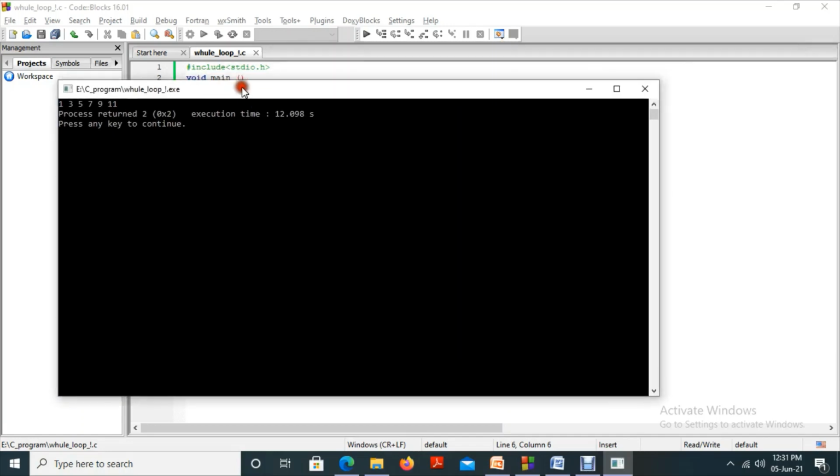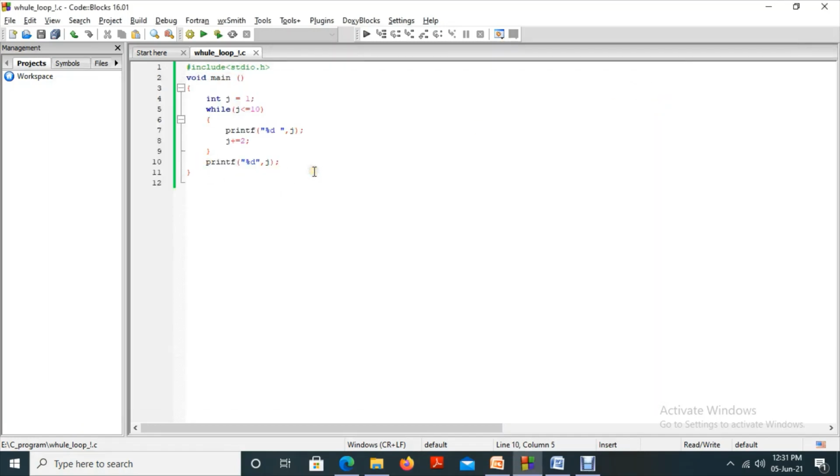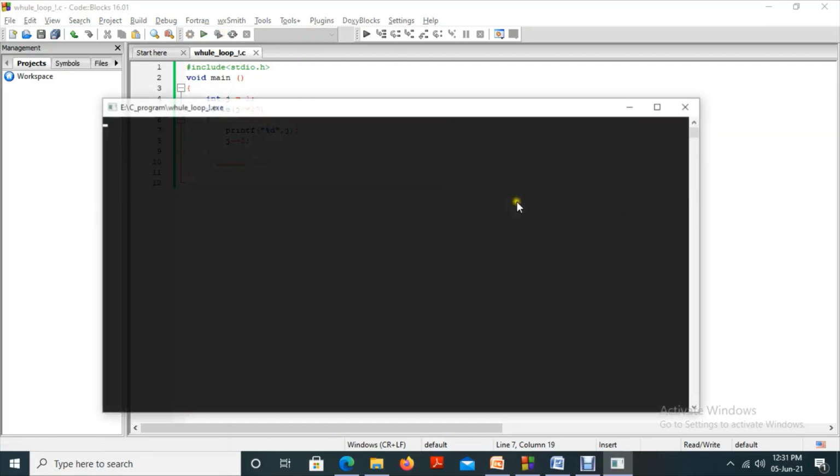Okay, if I avoid this one, if I close this particular one, what will be the output? Just guess. If you are familiar with all the concepts, then you can guess what the value will be.